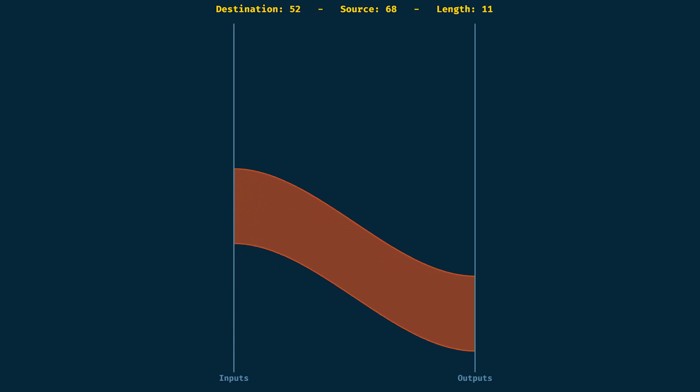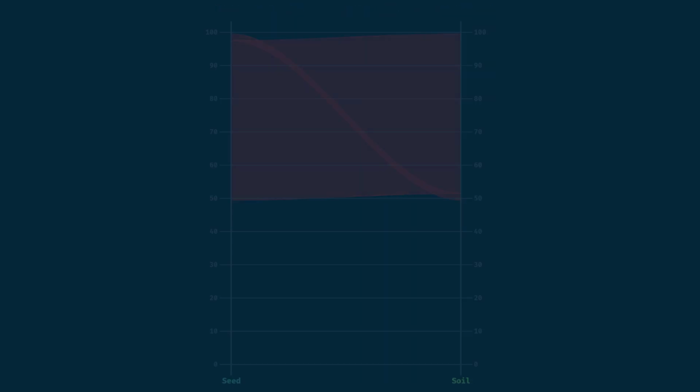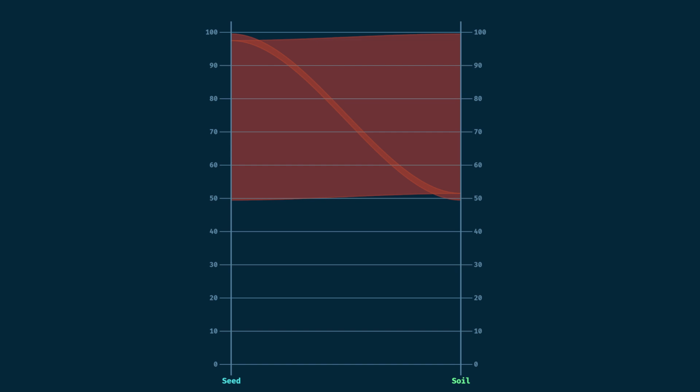If on a given map no input characteristic number matches its shifters, the output characteristic number is the same as the input. Thus, on the dummy seed to soil map, if we had a seed number of value 99, it would have been mapped to soil number 51 since it matches the first shifter. On the contrary, the seed number 13 is mapped to soil 13 since no shifter matches with it.